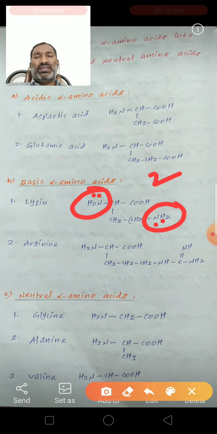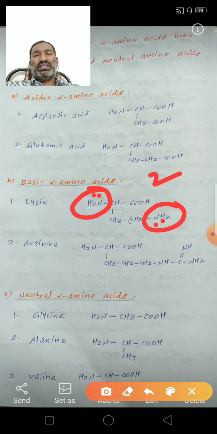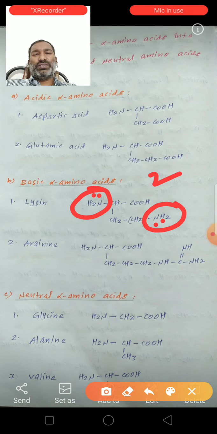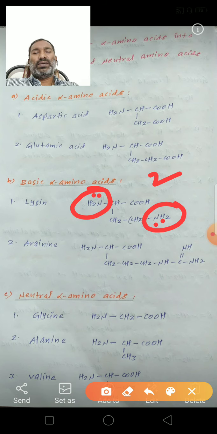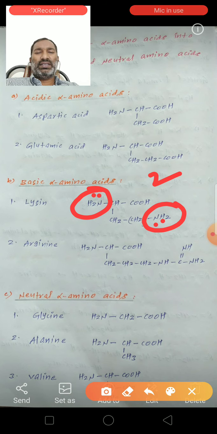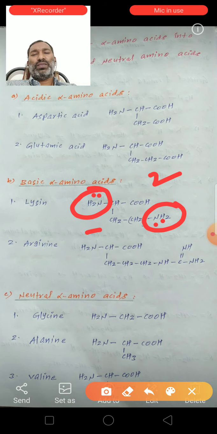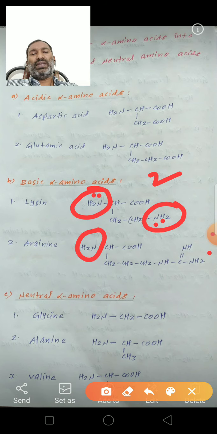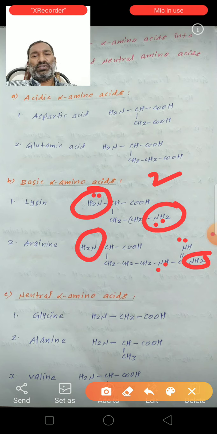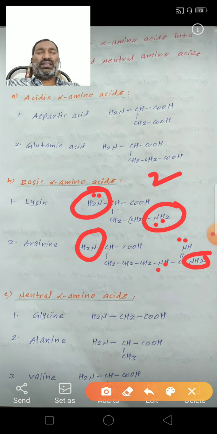Next, arginine. See the structure of arginine is NH2-CH(COOH), here CH2, NH, C double bond NH, NH2 groups. So this arginine also contains two NH2 groups. Here an NH2 group and here another NH2 group, and here NH is there. So this has two NH2 groups, so this also behaves with a basic nature.